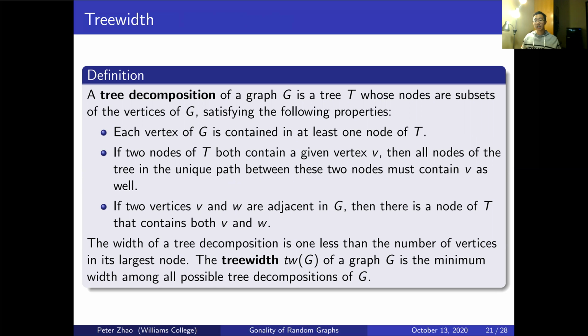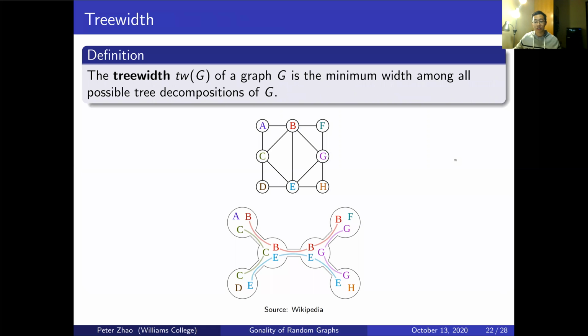The width of a tree decomposition is one less than the number of vertices in its largest node. The treewidth is thus defined to be the minimum width across all possible tree decompositions. That was a lot, but the intuition is that the treewidth measures how close the graph is to an actual tree. The treewidth of a tree is 1, as it is exactly a tree, and a complete graph, where the graph contains all possible edges, has maximum treewidth, as it is as far from a tree as possible.